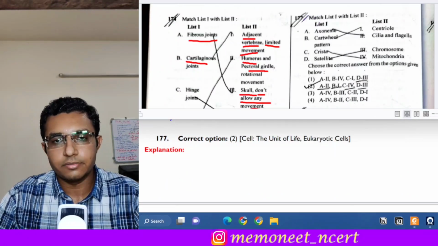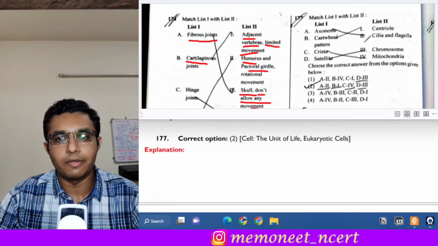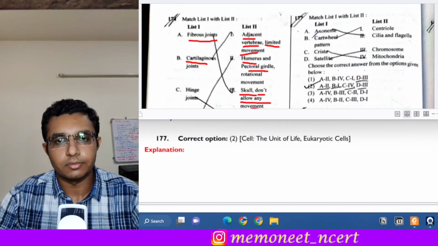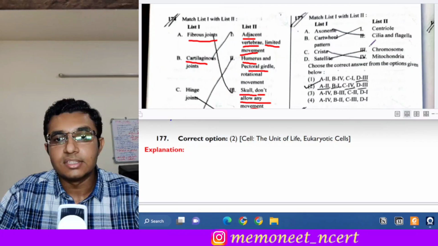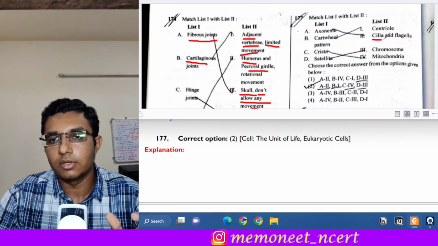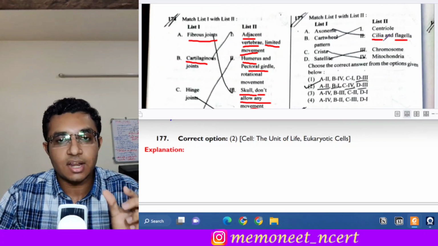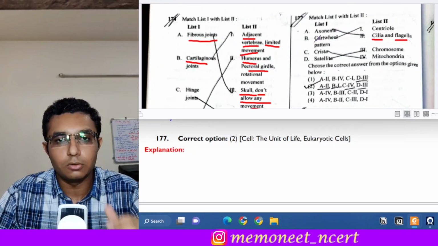Moving on to the next question, that is question number 177. It is also a match the following question. So first is axoneme. Now, as we know, axoneme is the core of cilia and flagella. The core of cilia and flagella is also called axoneme. So A goes with 2.